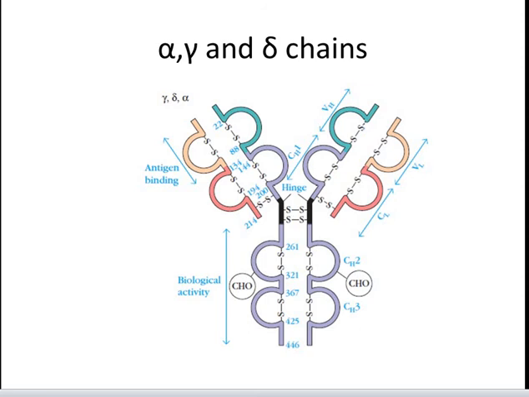In humans, there are 2 sub-isotypes of alpha heavy chains, that is alpha 1 and alpha 2, and thus 2 subclasses, IgA1 and IgA2, and 4 sub-isotypes of gamma heavy chains, that is gamma 1, gamma 2, gamma 3 and gamma 4, and therefore 4 subclasses, that is IgG1, IgG2, IgG3 and IgG4. In mice, there are 4 sub-isotypes, gamma 1, gamma 2A, gamma 2B and gamma 3 and the corresponding subclasses.